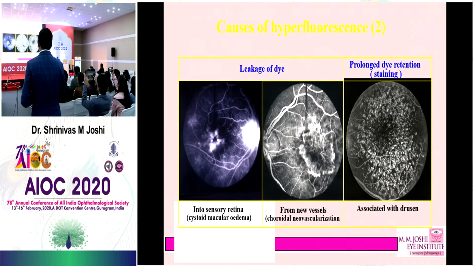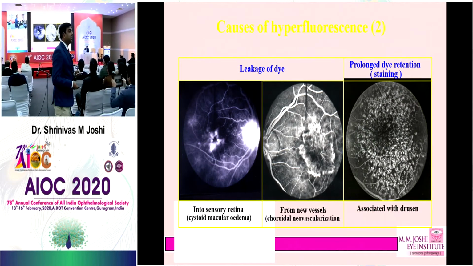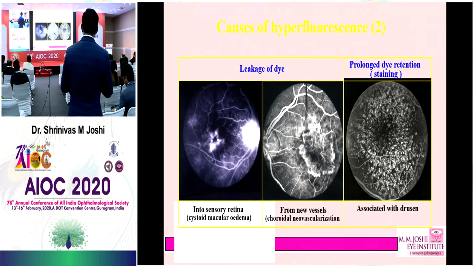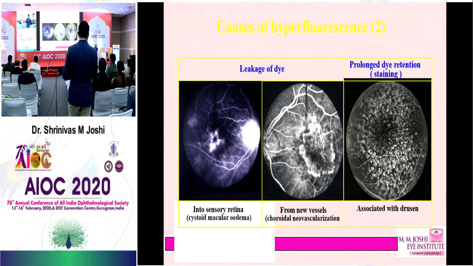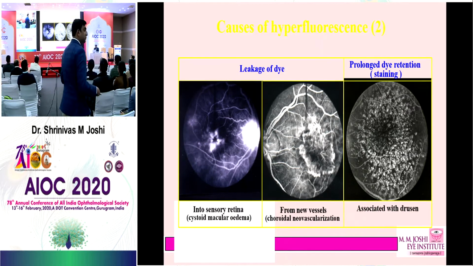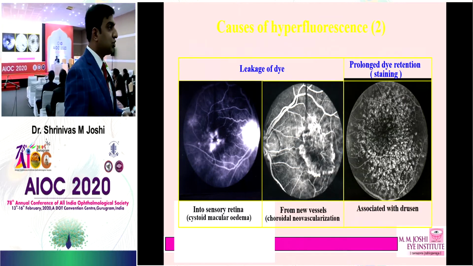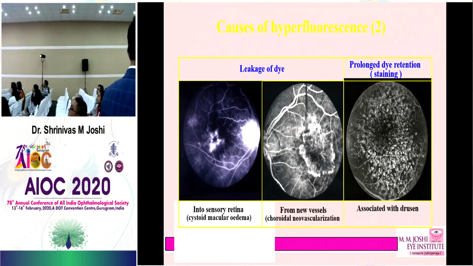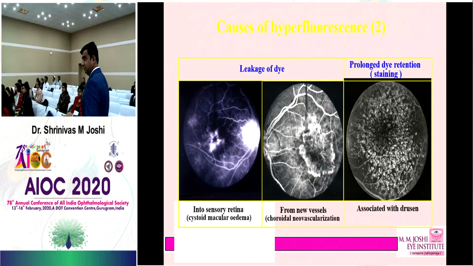Either we can have a leakage of the dye. Leakage usually happens in the late phases of the angiogram, and now you can see the leakage from the choroidal neovascularization, this second figure here. And also, what is this? This is nothing but staining. Staining should always be commented on when you see it in the late phase of the angiogram, not in the early phases of the angiogram.